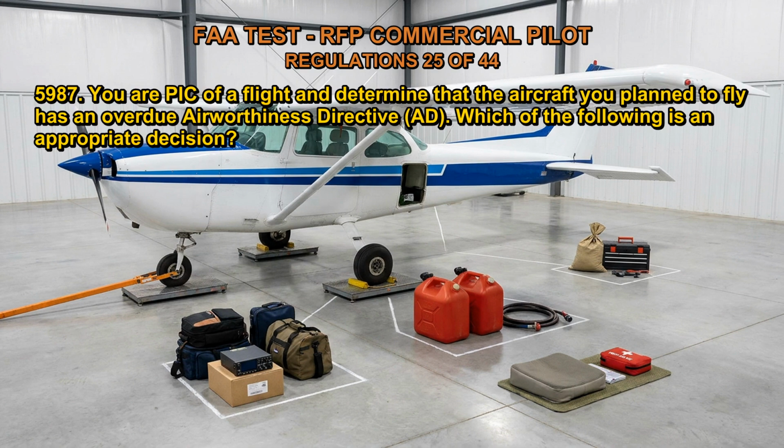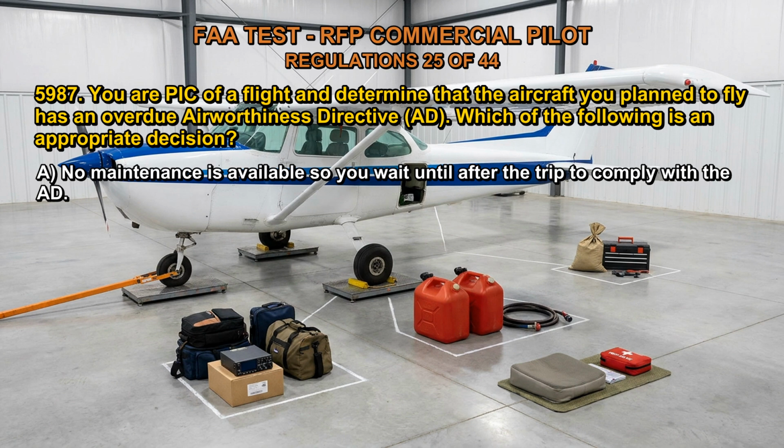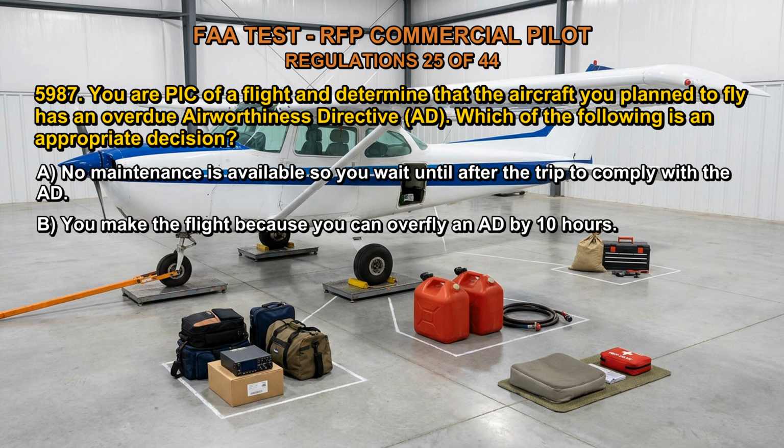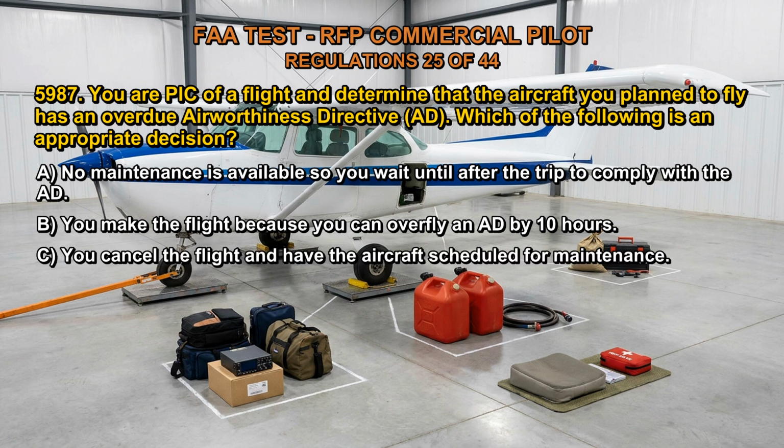5987. You are PIC of a flight and determine that the aircraft you plan to fly has an overdue airworthiness directive, AD. Which of the following is an appropriate decision? A. No maintenance is available, so you wait until after the trip to comply with the AD. B. You make the flight because you can overfly an AD by 10 hours. C. You cancel the flight and have the aircraft scheduled for maintenance. The correct answer is C.